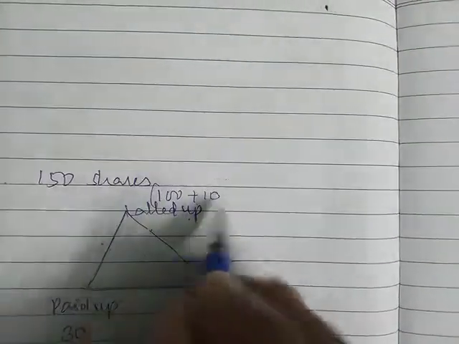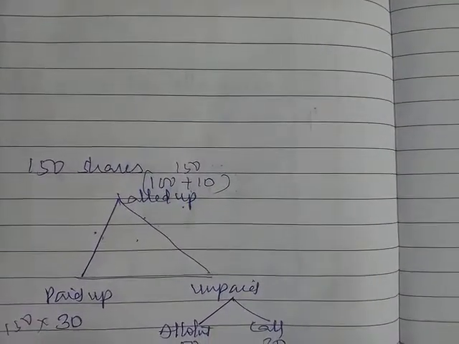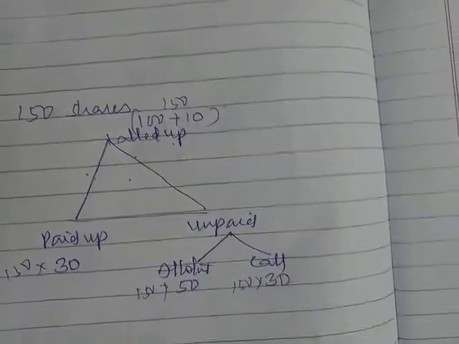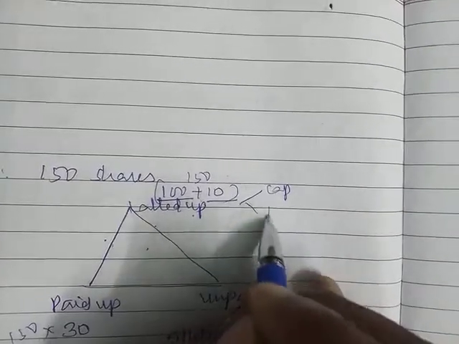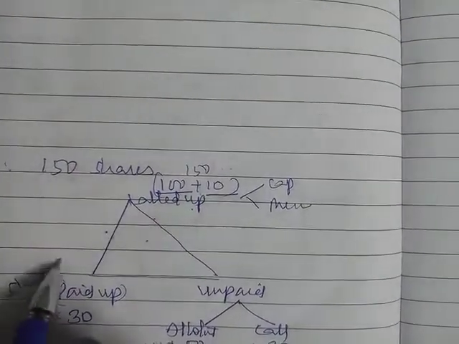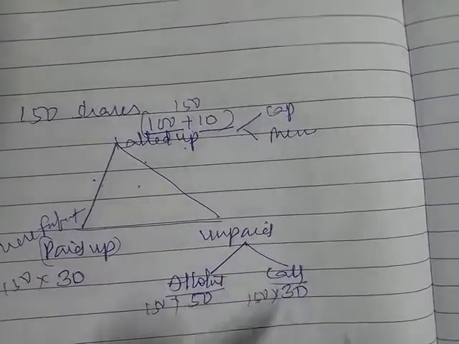So these have to be multiplied with 150, because the number of shares we are forfeiting is 150. Called up has two parts, one portion is capital, other is premium. Paid up becomes share forfeiture, and unpaid remains as it is, installments.